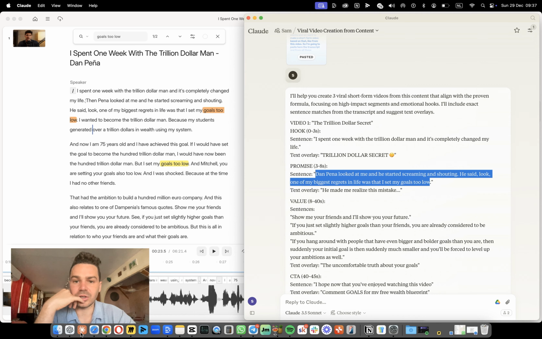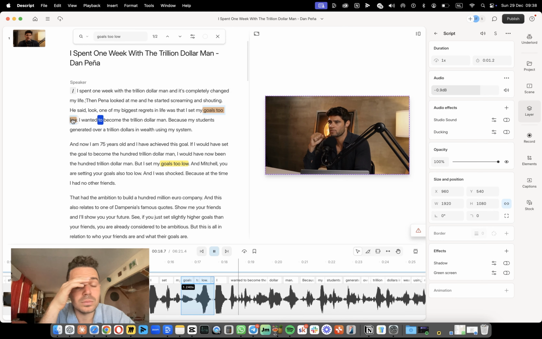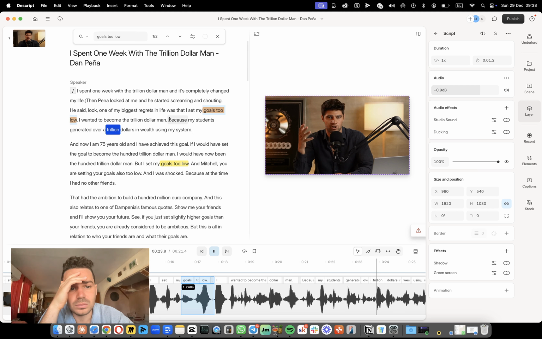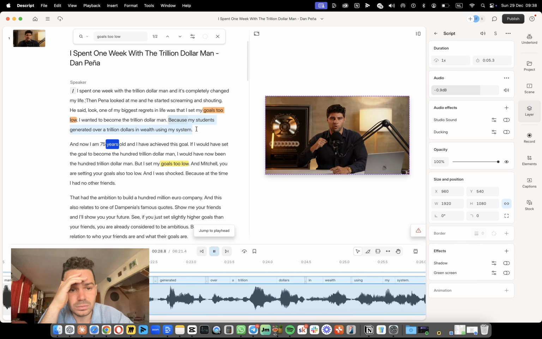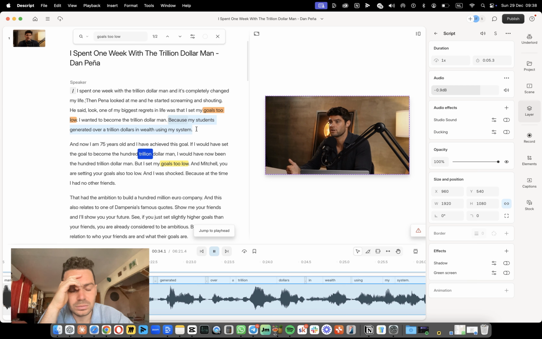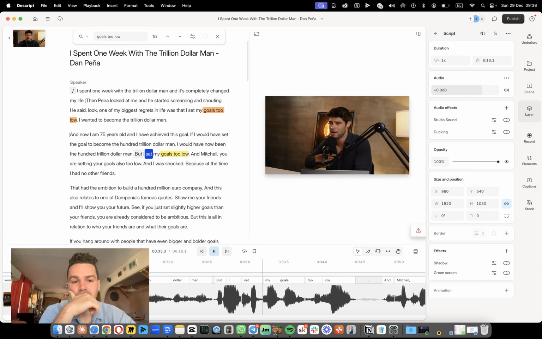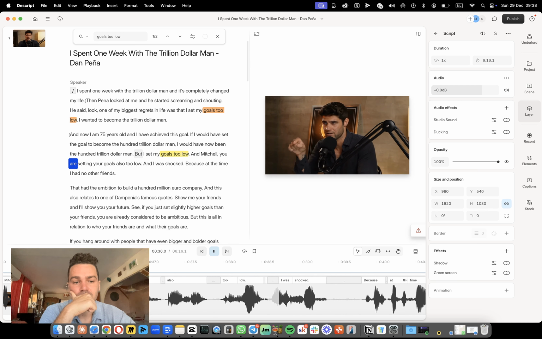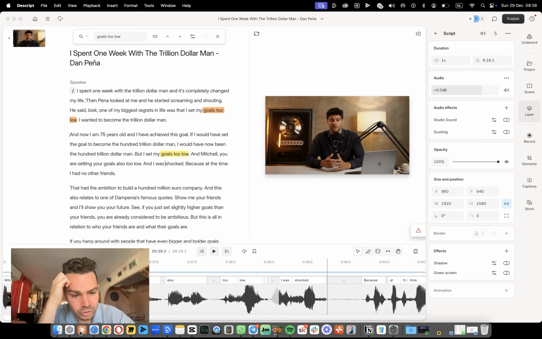Okay, so now the second sentence would be: show me your friends and I'll show you your future. If you just have slightly higher goals than your friends, you're already considered to be ambitious. My goals too low. Yes. I wanted to become the $1 trillion man because my students generated over $1 trillion in wealth using my system. And now I am 75 years old and I have achieved this goal. If I would have set the goal to become the $100 trillion man, I would have now been the $100 trillion man. But I set my goals too low. And Mitchell, you are setting your goals also too low. And I was shocked. Okay, this is good. We could just use all of this.